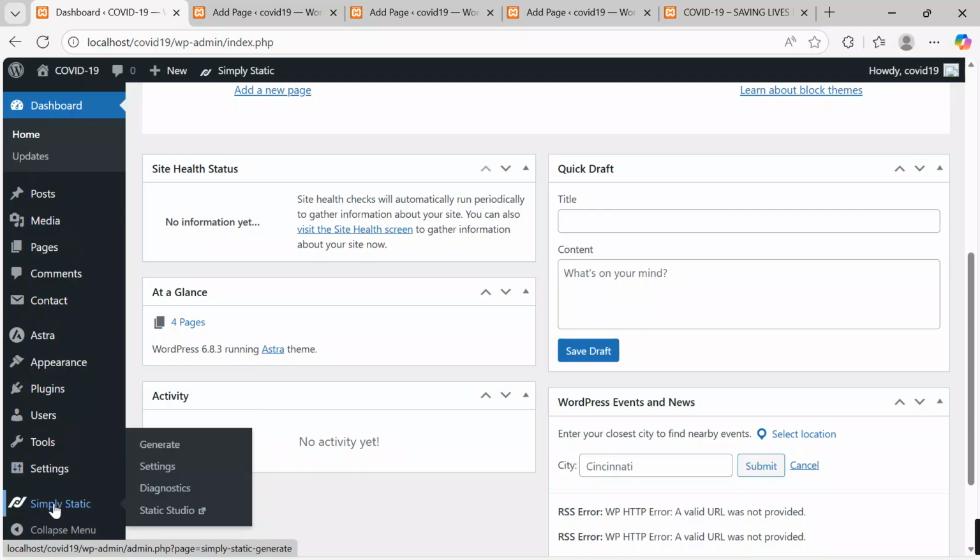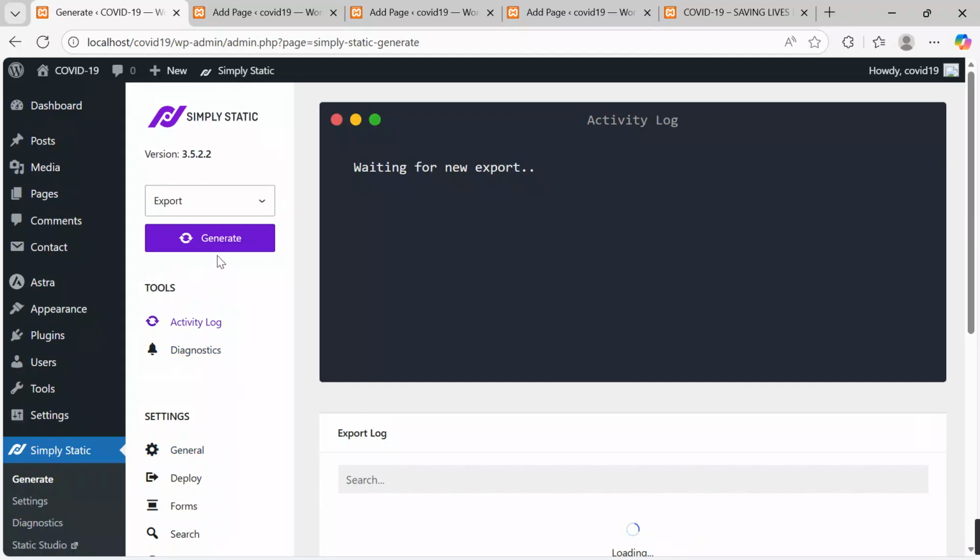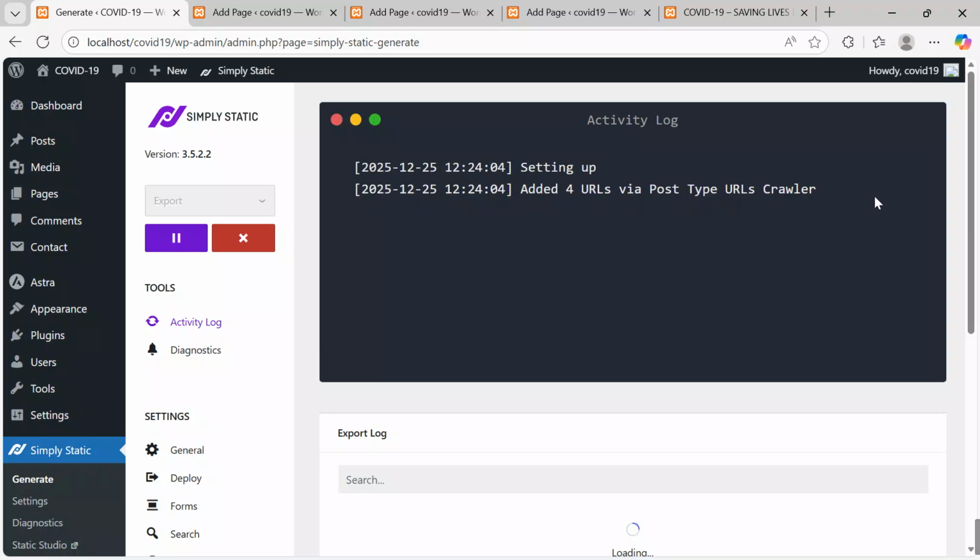Now it's time to download the pages. Simply static, go and say generate. When I click generate, you'll come over here and say generate. The button is over here. When you click onto it, then the activity for generating will start loading, as we shall check over here, waiting for new export. In a few seconds, our pages will be all downloaded, and then we shall seal it down with the printing.